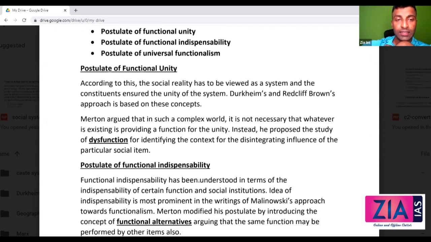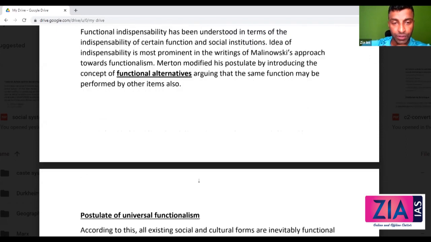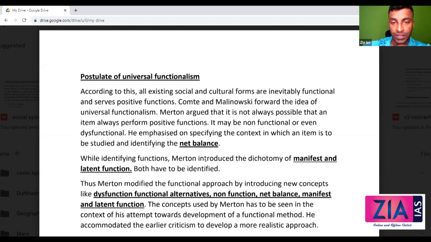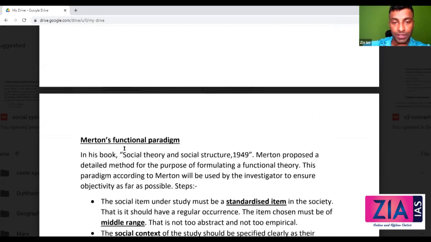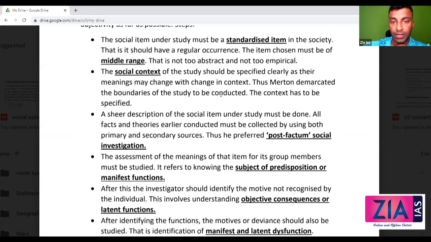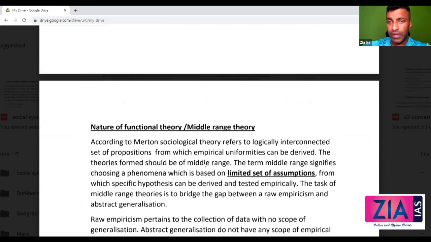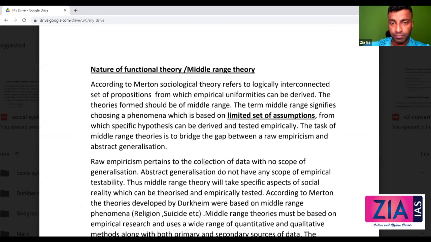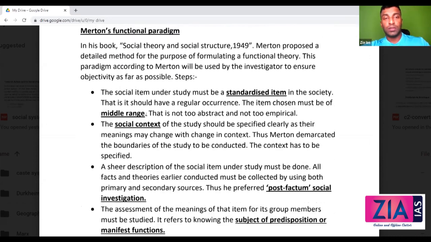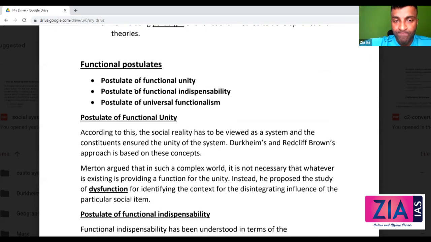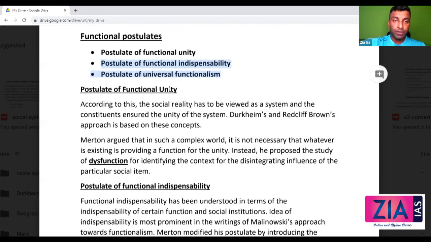Okay, so these are the answers for all of these. Manifest and latent function is coming. And then the paradigm. Okay, the nine steps is what I've mentioned here. And then middle range theory. Okay, let's quickly go with this. Postulate of functional unity, indispensability, and universal functionalism. So the first one, postulate of functional unity.